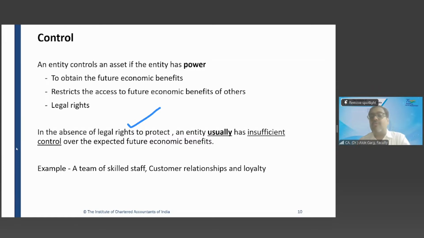Because there is no power, because there is no legal right to stop them. A customer is very loyal to you, and that customer has been purchasing goods and services from your entity for the last 20 years. So, can you capitalize that customer loyalty as an intangible asset? The answer is no, because you don't have the power to control that customer.